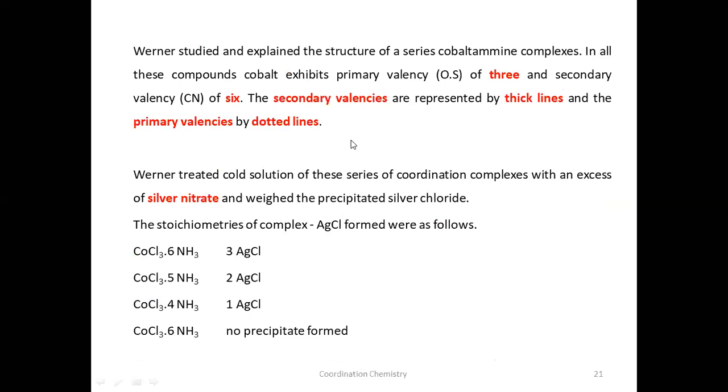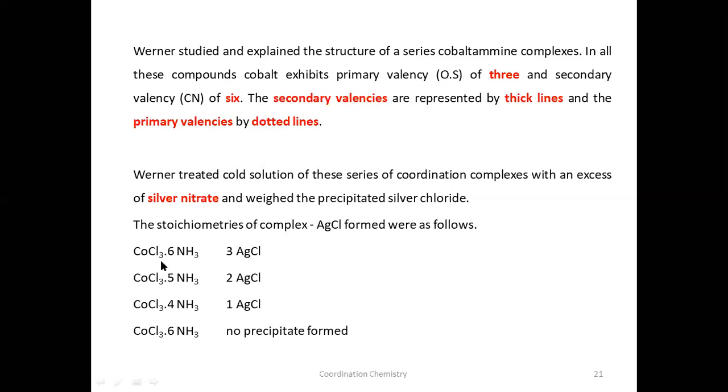Werner studied and explained the structure of a series of cobaltammine complexes. In all these complexes, cobalt exhibits a primary valency of 3, that is the oxidation state of the cobalt, and the secondary valency is 6, that is the coordination number. Always remember, primary valency in Werner complexes is shown with dotted lines, and the secondary valencies are shown by thick lines.